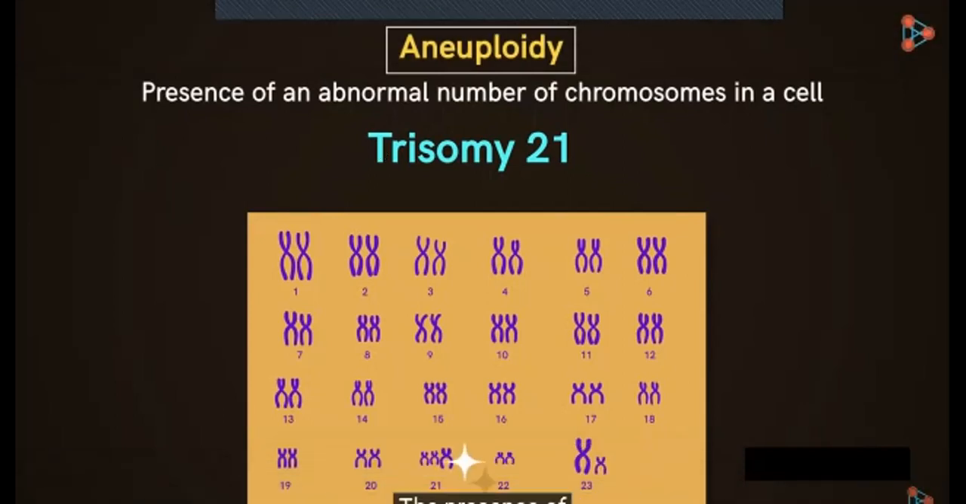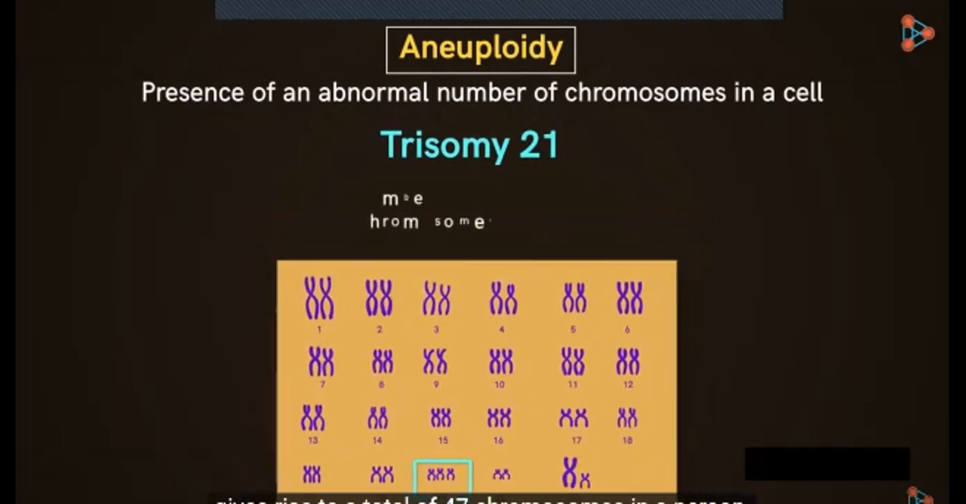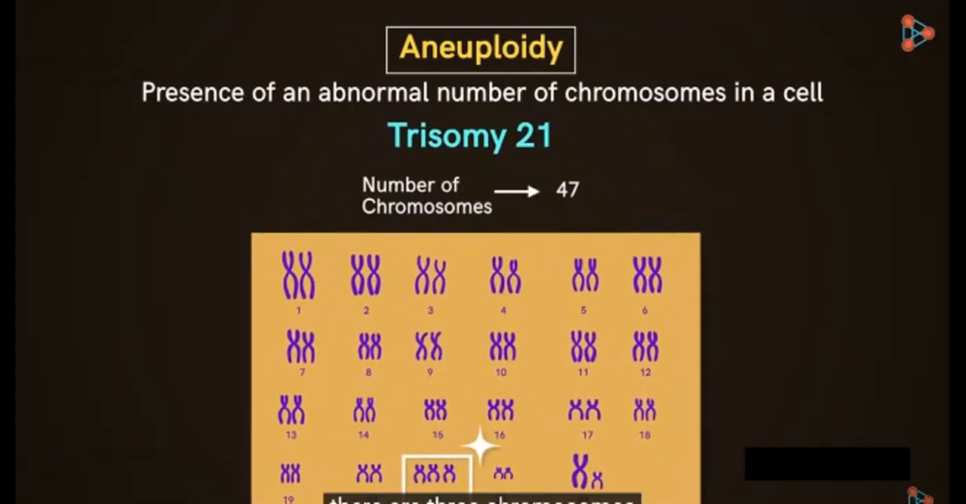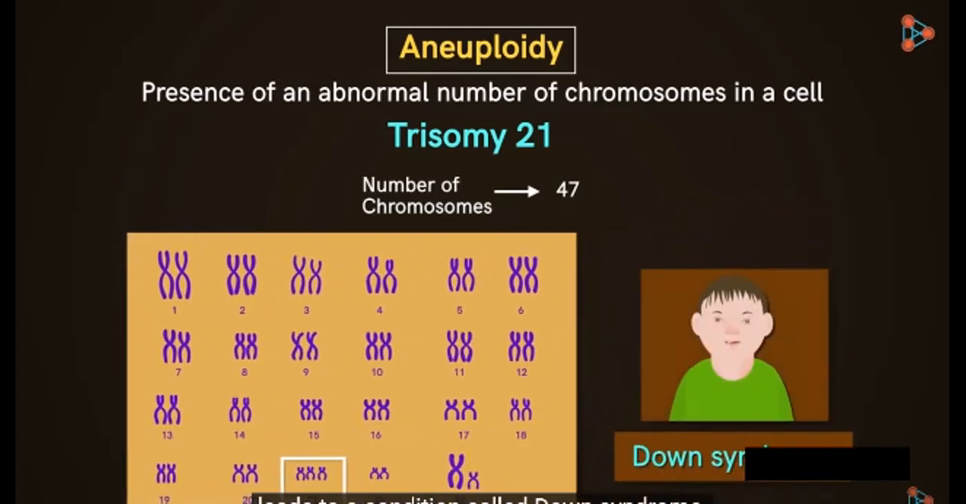The presence of one additional chromosome in the 21st set gives rise to a total of 47 chromosomes in a person. So instead of a normal 46 chromosomes, this person has an additional chromosome. To be precise, an additional autosome. This case of aneuploidy is called trisomy 21. This is because there are 3 chromosomes instead of 2 in the 21st set. The problem of trisomy 21 leads to a condition called Down syndrome.